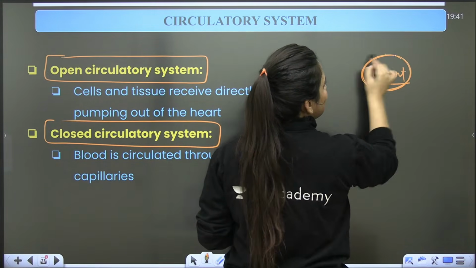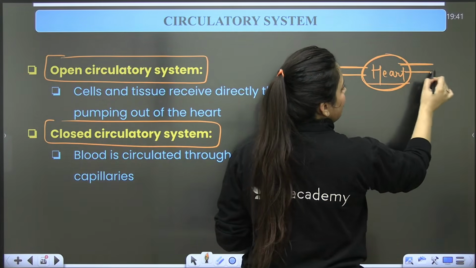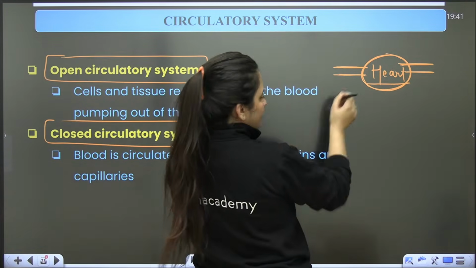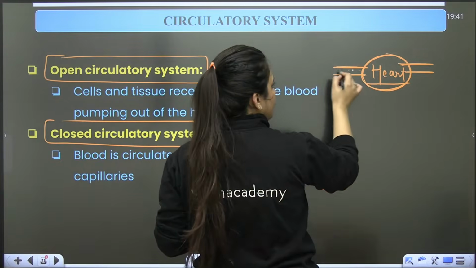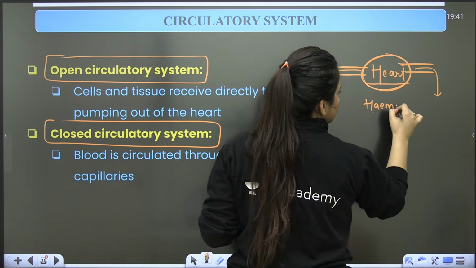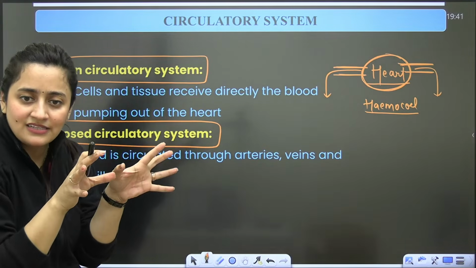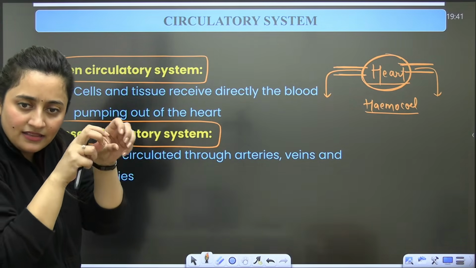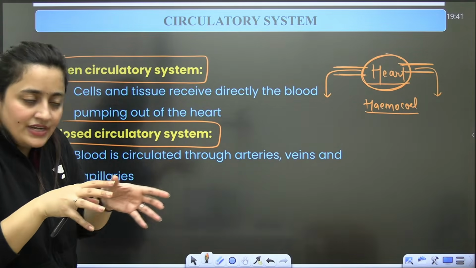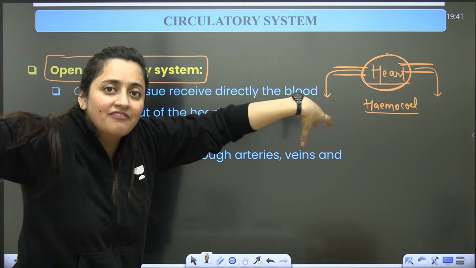From this heart there will be some large blood vessels attached to it. The heart will pump the blood, and through these large vessels it will come into the cavity, let's say the hemocoel. Here in the cavity, other body organs are present, and the blood comes directly from the large blood vessel.